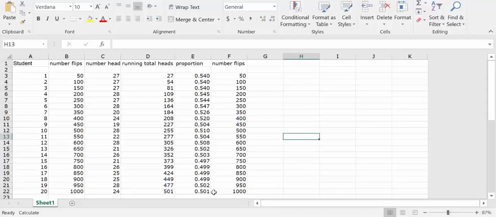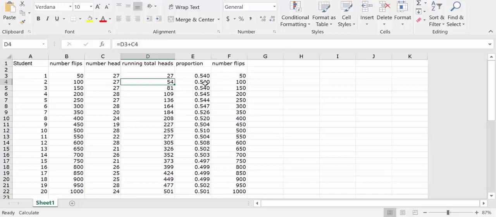The way I did the calculations on the spreadsheet, I had a column for the number of heads for each student, and then I created a column with a running total of heads. For example, in this column I took the value that was in column C4, and I added the value from the previous running total. And I just copied that down the column.